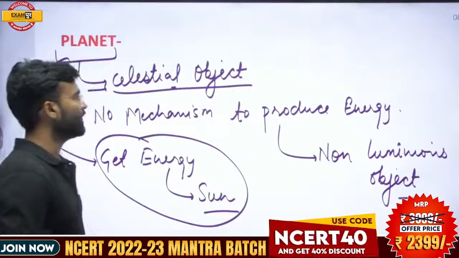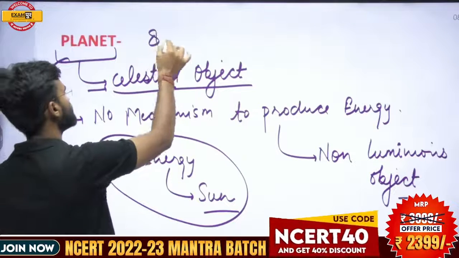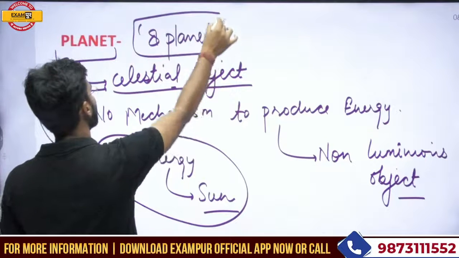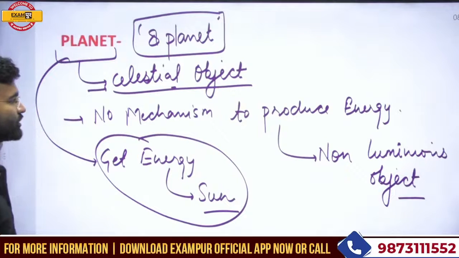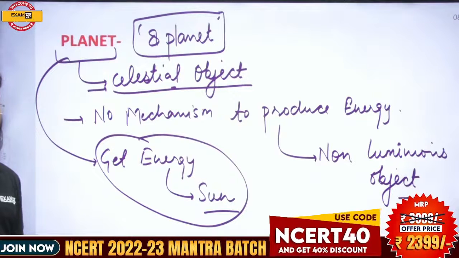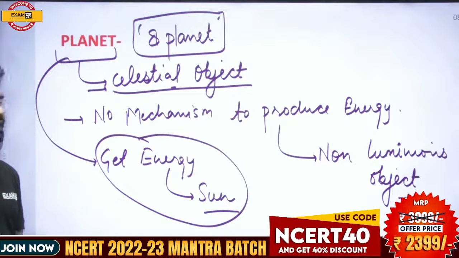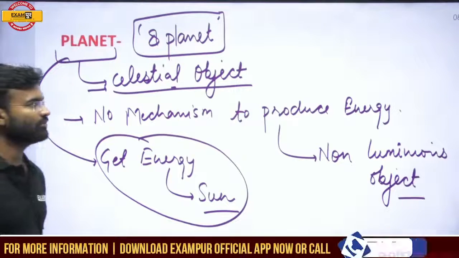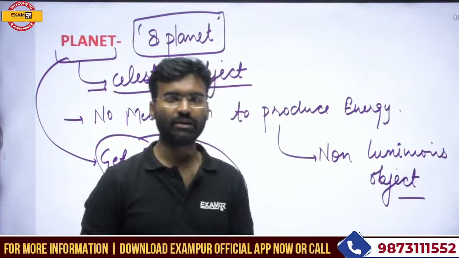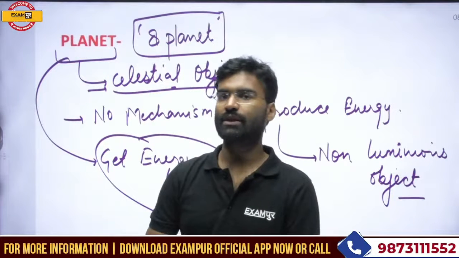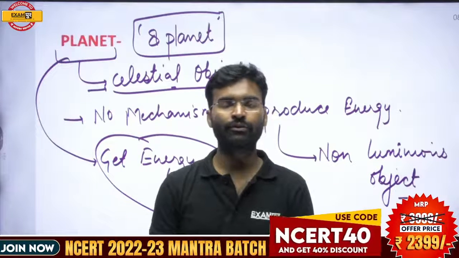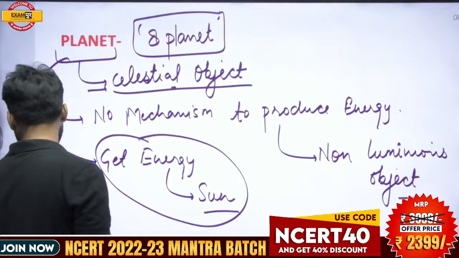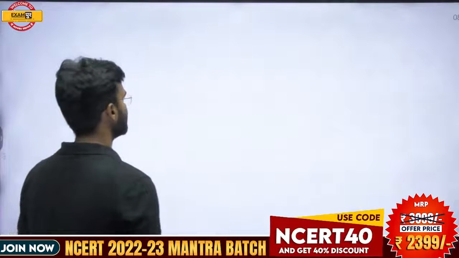Okay, so there are 8 planets at present in our solar system, and we discussed these 8 planets. A little introduction we have done about them. So what is the definition of a planet? The number of planets is 8 at the present time. In 2006, Pluto, which was earlier a planet, was categorized as a dwarf planet. There are some important criteria for any celestial object to be a planet.